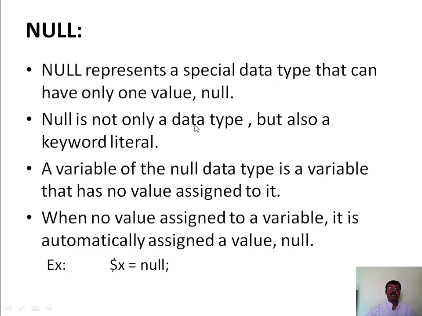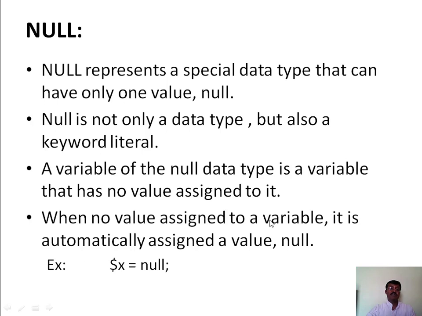Null is not only a data type but also a keyword literal. We can even assign this to any variable. If I assign this value to any variable, that becomes a null data type variable. A variable of null data type is a variable that has no value assigned to it. If I created a variable for which I have not assigned any value, then that will be treated as a null data type variable.